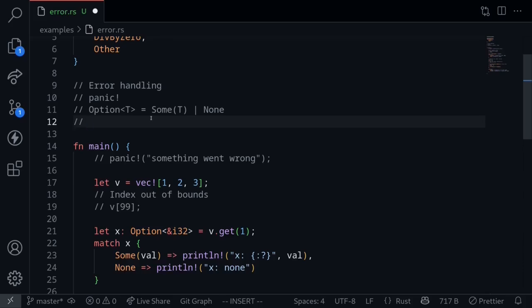The last way to handle errors is to use the Result enum. When something is successful, we return Ok with the value inside. When something failed, we return Err with the error type wrapped inside.